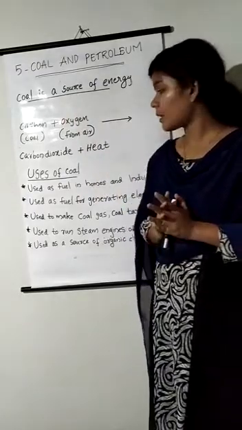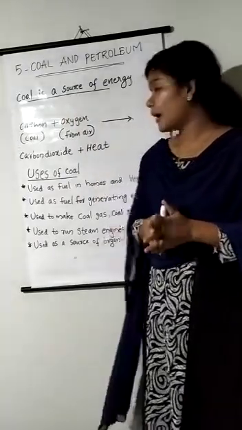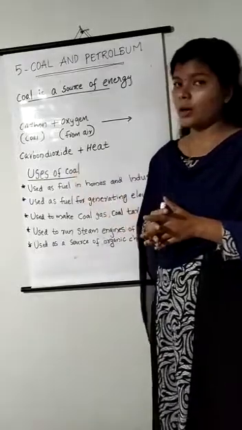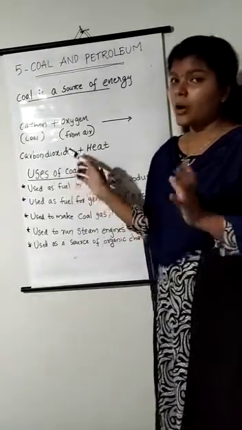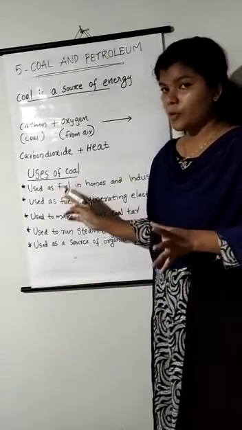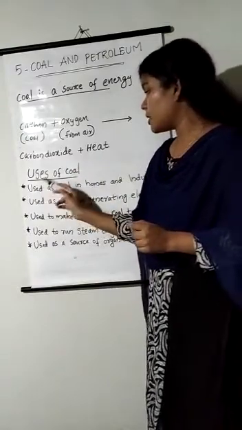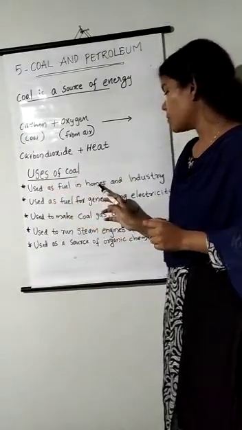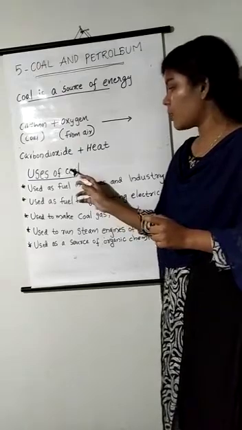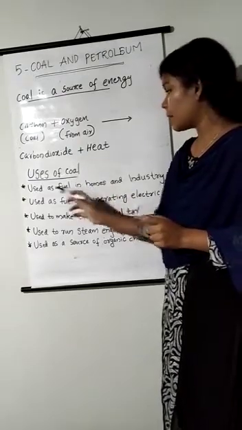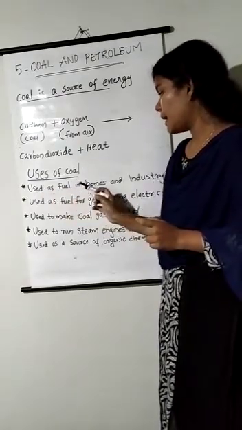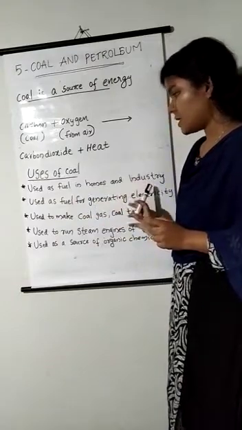Okay. Next one is, what are the uses of coal? We know that coal is used as a fuel in homes, for cooking, and in industries.